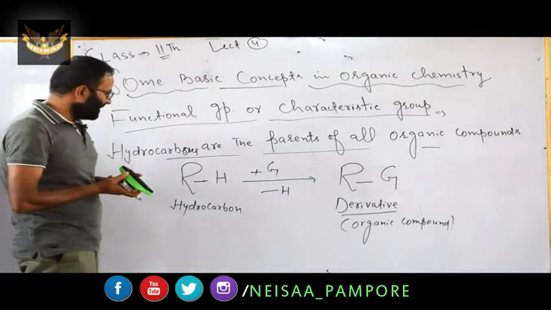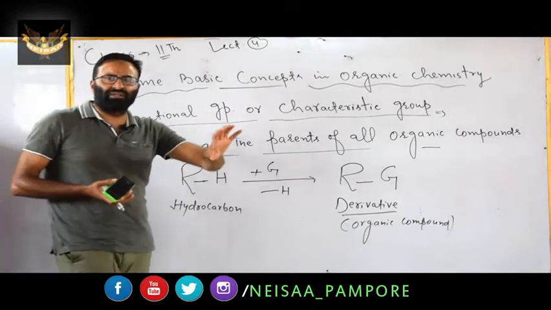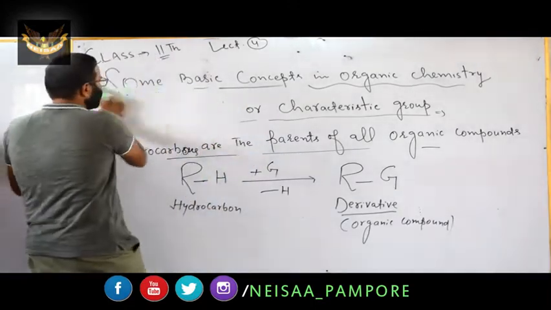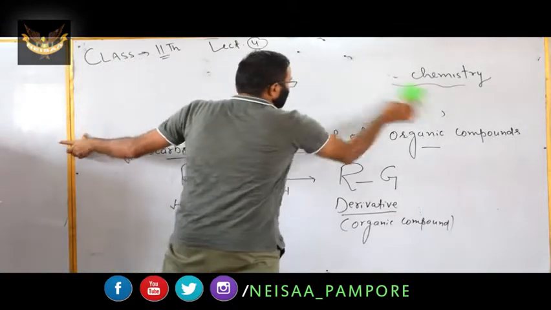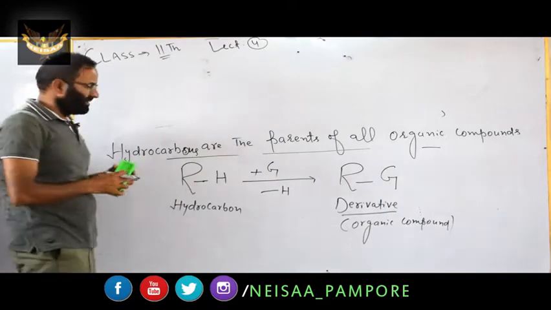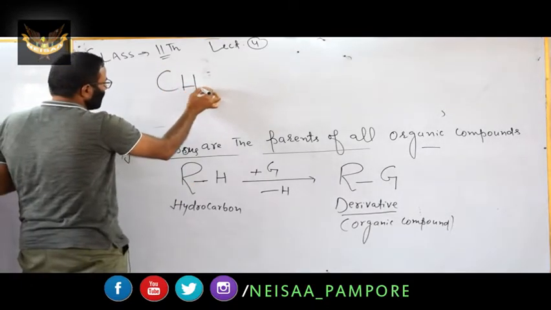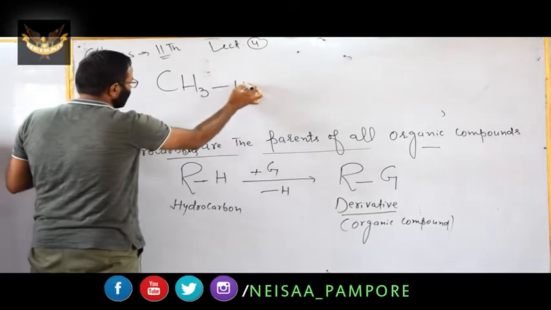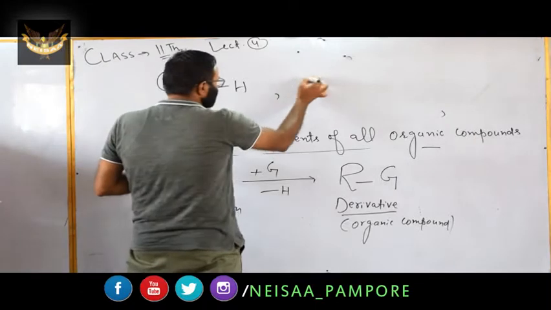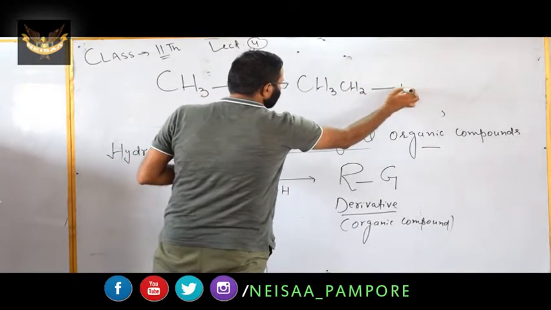For example, we have RH. RH is the general representation of hydrocarbon. Here R represents the alkyl group. For example, we have methane. We can represent methane as CH3-H. We can represent ethane as CH3CH2-H.